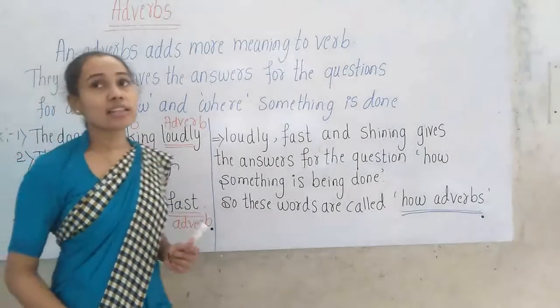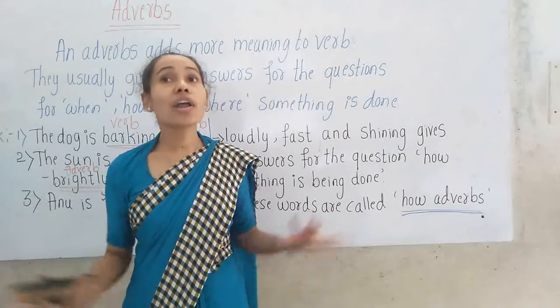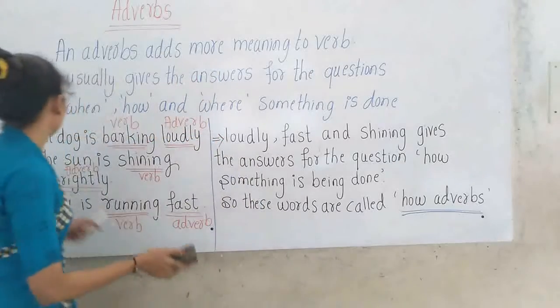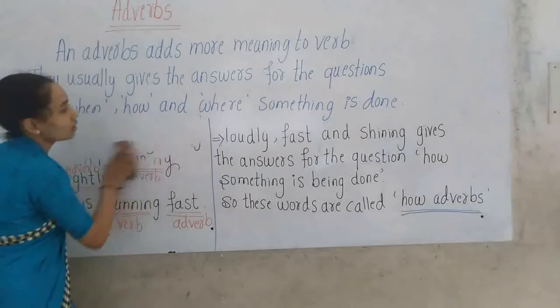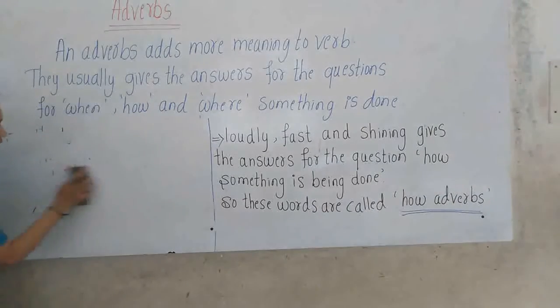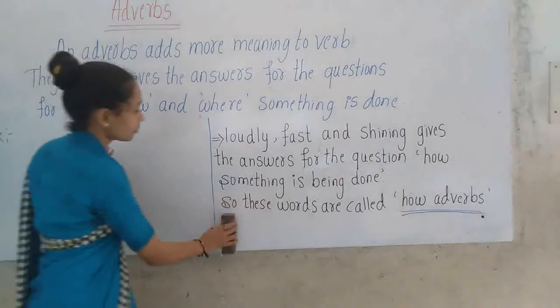These words are giving the answer for how something is being done. Now let us see some more examples for where the action is being done.